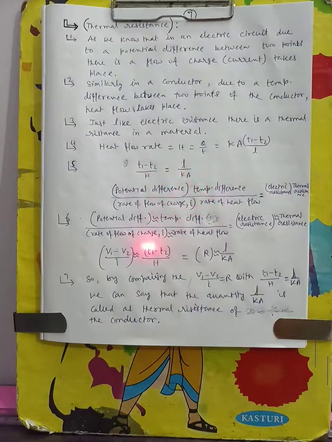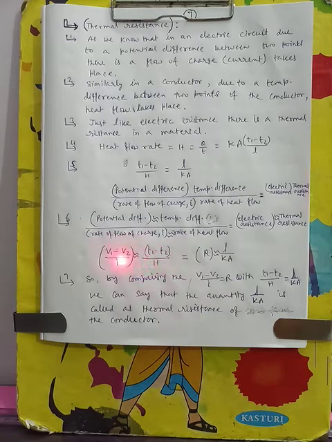So we are comparing here: potential difference is the analog of temperature difference, the rate of flow of charge, means current flow, is the analog of rate of heat flow, and electrical resistance is the analog of thermal resistance. Potential difference by current is similar to temperature difference by heat flow.